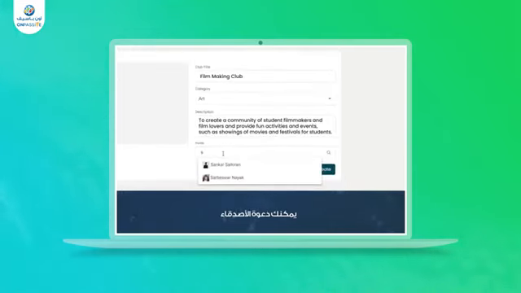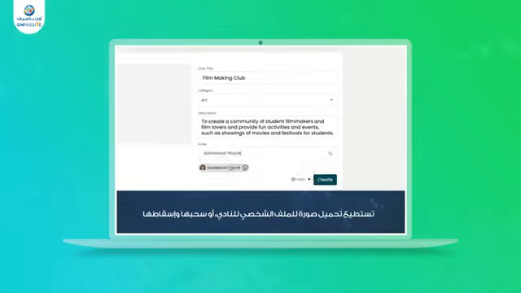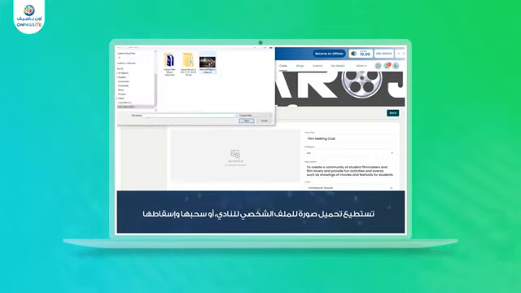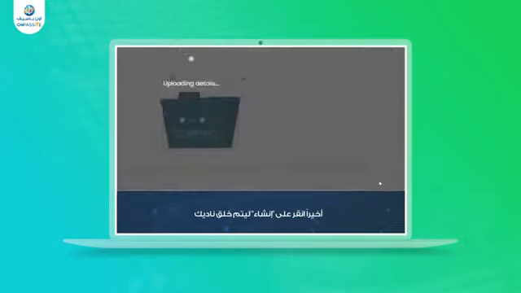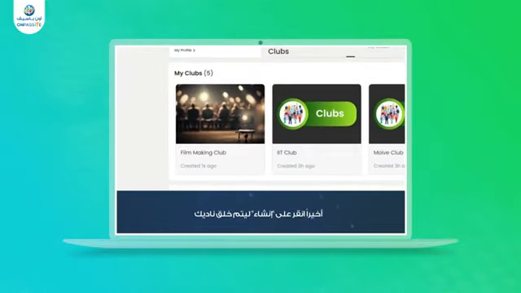You can invite friends whom you want to join a club. You can keep it as a public club, or you can personalize it with the private option. You can upload a photo for the profile picture of the club, or you can drag and drop. The last step is to click on Create, and your club will be created.